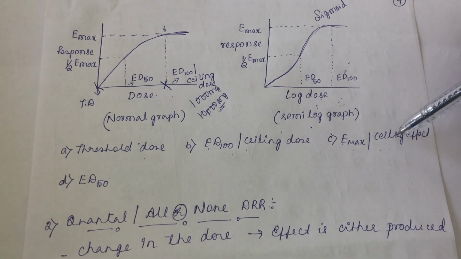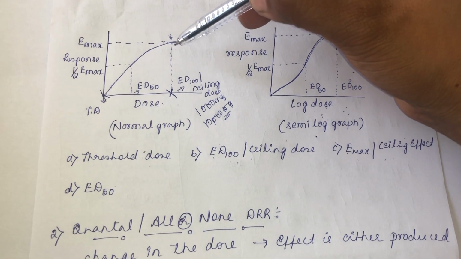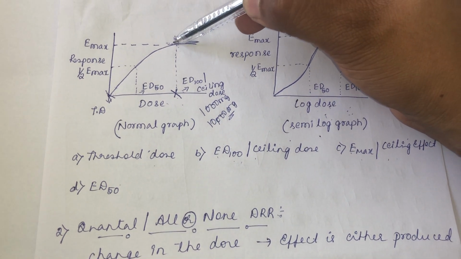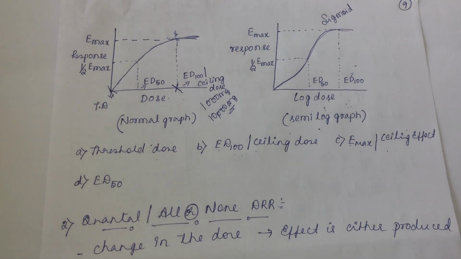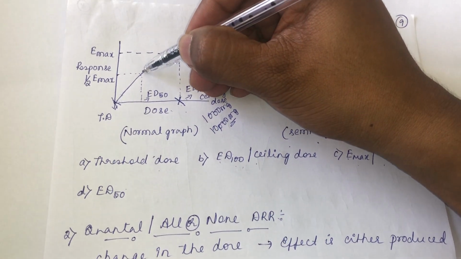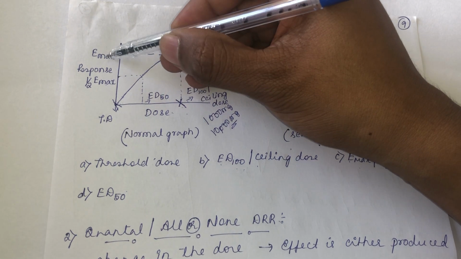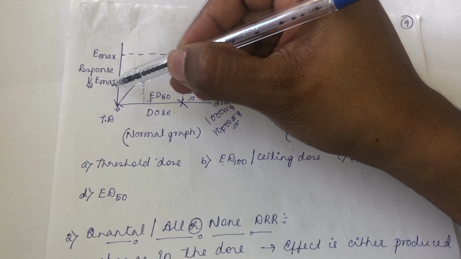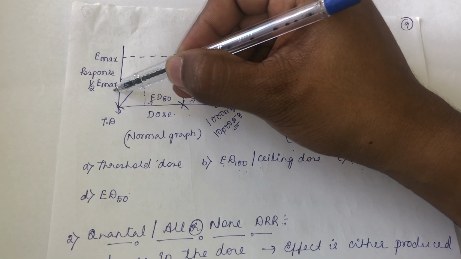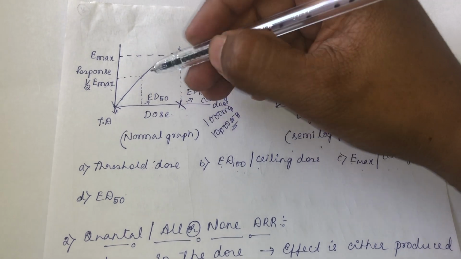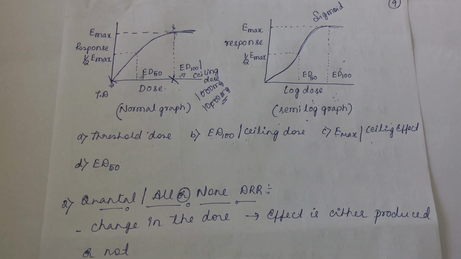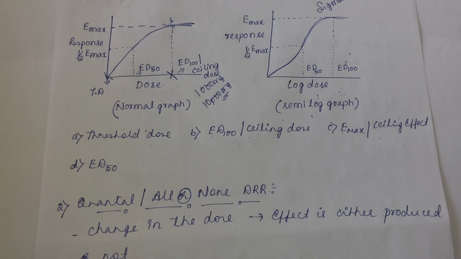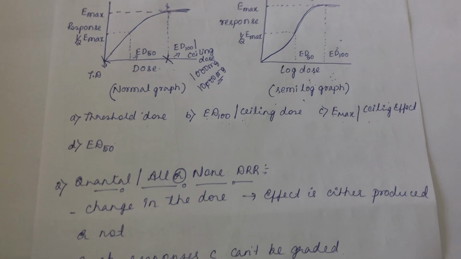What do you mean by Emax or ceiling effect? It is the maximum effect produced by the drug. It corresponds to this level. This is the maximum effect that is produced by a drug. What do you mean by ED50? It is 50% of the effect, so half of the maximum effect. That dose that is producing 50% of the maximum effect will become effective dose 50. Okay. So these are some of the variables that we can learn from the graded dose response curve.